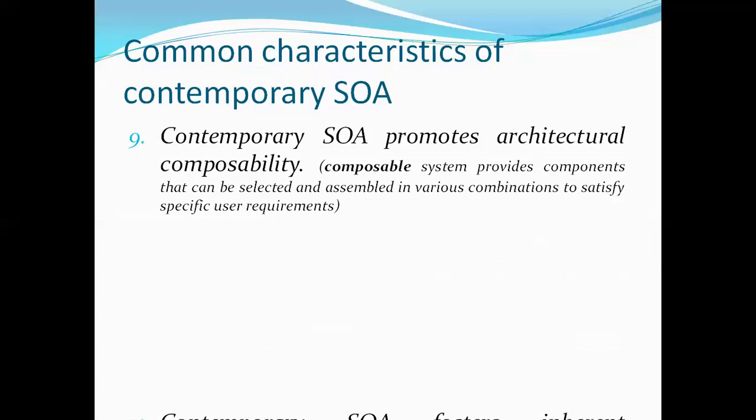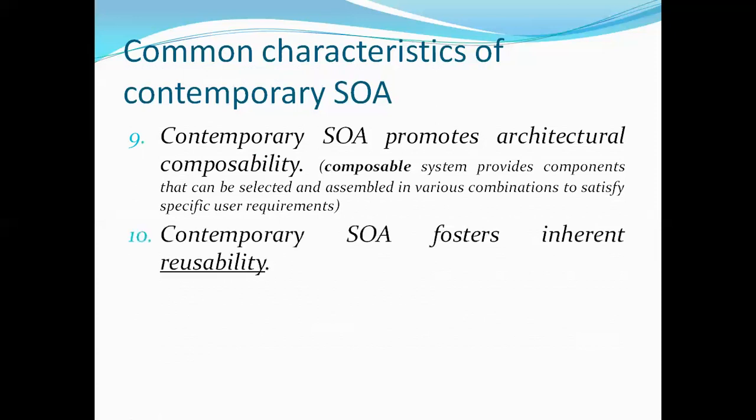It promotes architectural composability. Contemporary SOA also fosters reusability. The user can develop and execute an individual web service, or the user can combine multiple web services in a group to fulfill a business task or business functionality. So reusability is one of the major features.